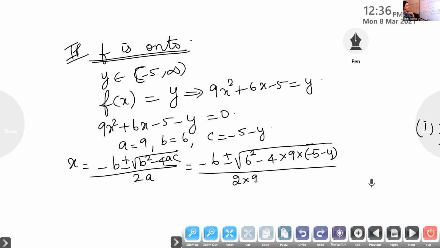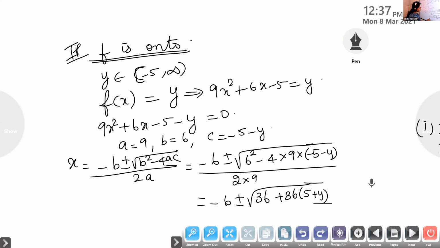So it is minus 6 plus or minus root of 6 square minus 4 into a into minus 5 minus y, by 2 into 9. So it is minus 6 plus or minus root of 36 minus 9 for the 36, isn't it? I'm opening the bracket. Minus into minus, it is plus. What is 36? Plus 36 into 5 plus y.